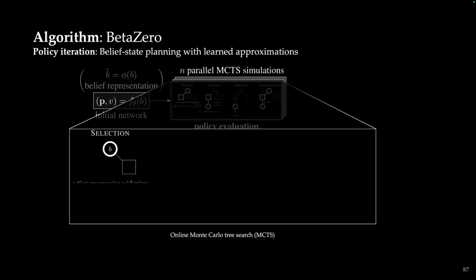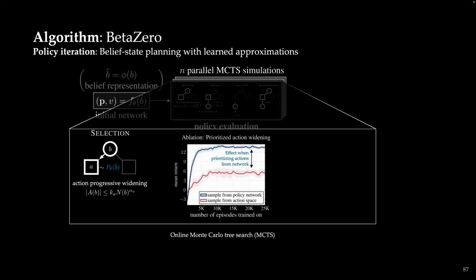So we can use progressive widening because if we have a large action space, we want to limit the number of actions we expand on. And we can select new actions from the policy head, meaning these are promising actions that the policy suggests are good. And this shows an ablation of with or without the sampling actions from the policy network and instead sampling randomly from the action space itself.